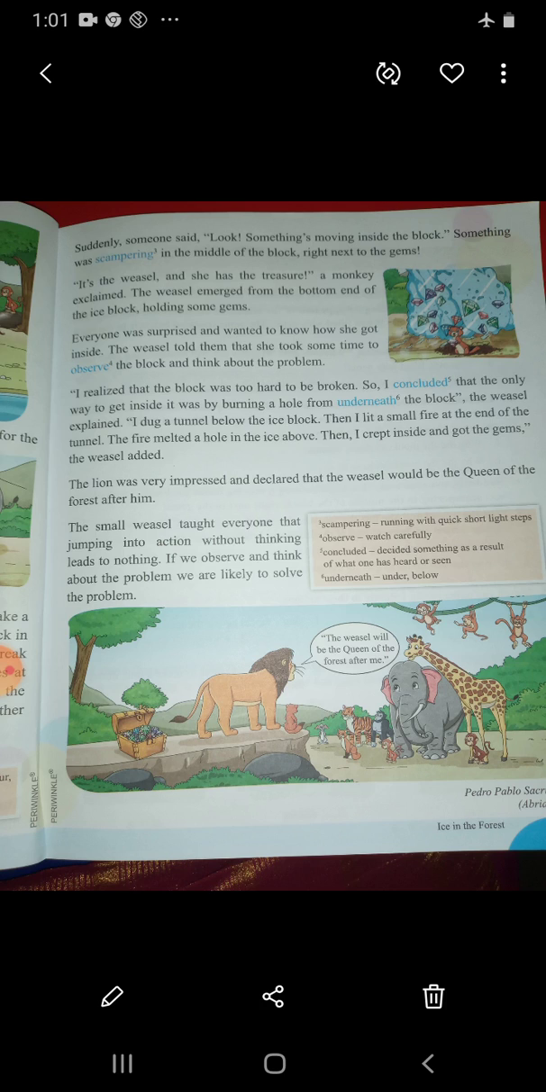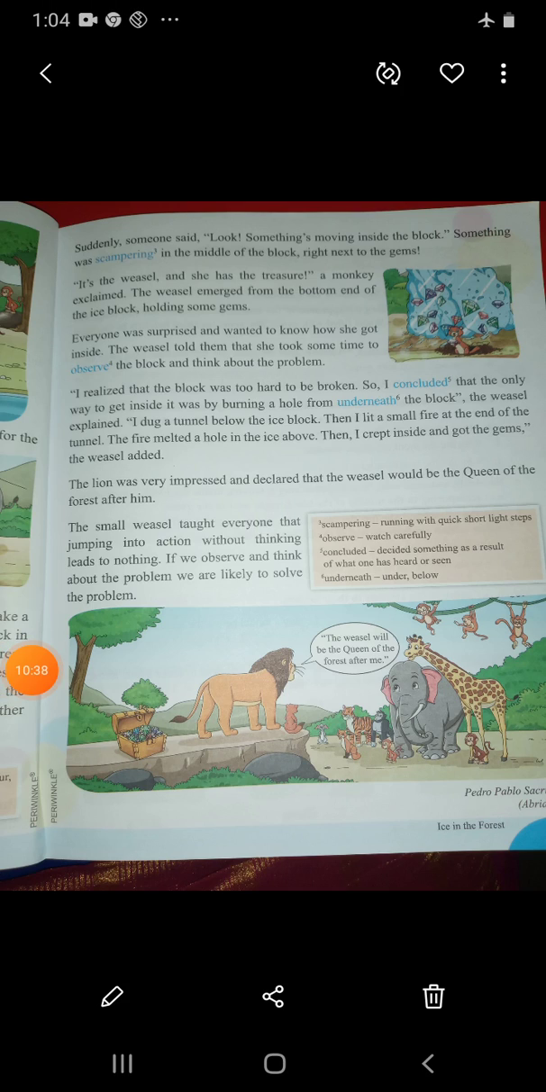The vessel emerged from the bottom end of the ice block holding some gems. So children, who was there inside? What was scampering? It was a vessel. And who said it was a vessel? A monkey said that it was a vessel inside the iceberg. And what happens? The vessel emerged from the bottom end of the ice block holding some gems. Emerged means comes out from one side corner of the ice block, holding a gem in her hand.